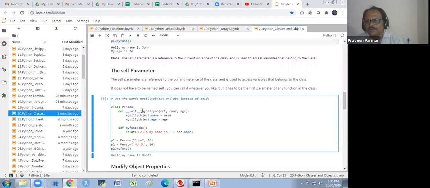So we write self instead of this. Okay? It will do the same work. Don't worry. In PyCharm, when you write this init, it will automatically give you the self. But here in Jupyter, we have to write it.